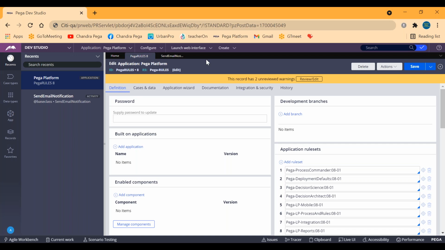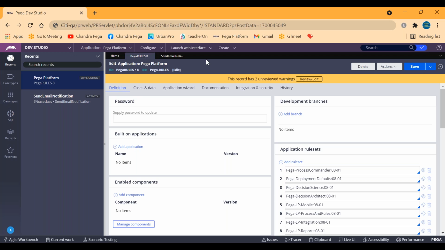If they want to change it, they have to change it in multiple places, which is not an easy task. So for the out-of-the-box application already created, like Pega platform here, they have just renamed the display name, but they could not edit the identifier. Even now, the identifier name is Pega rules only.